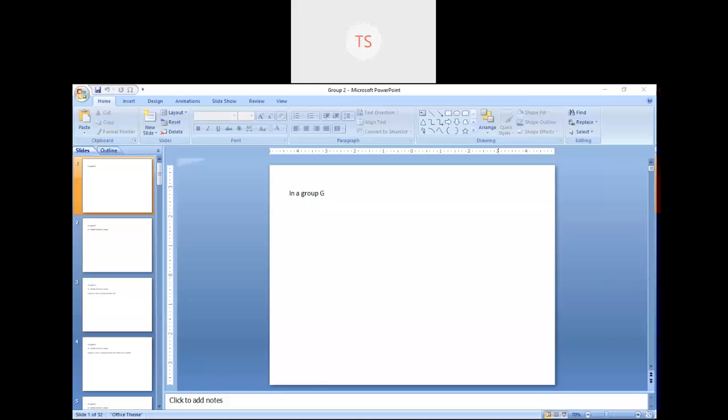Which satisfy the properties like closure, associative, existence of identity, existence of inverse. Yes. That means any non-empty set under a binary operation like star is called a group if it satisfies the first property, closure; the second, associative; there must exist the inverse of every element of G in G; and the last property, existence of identity.